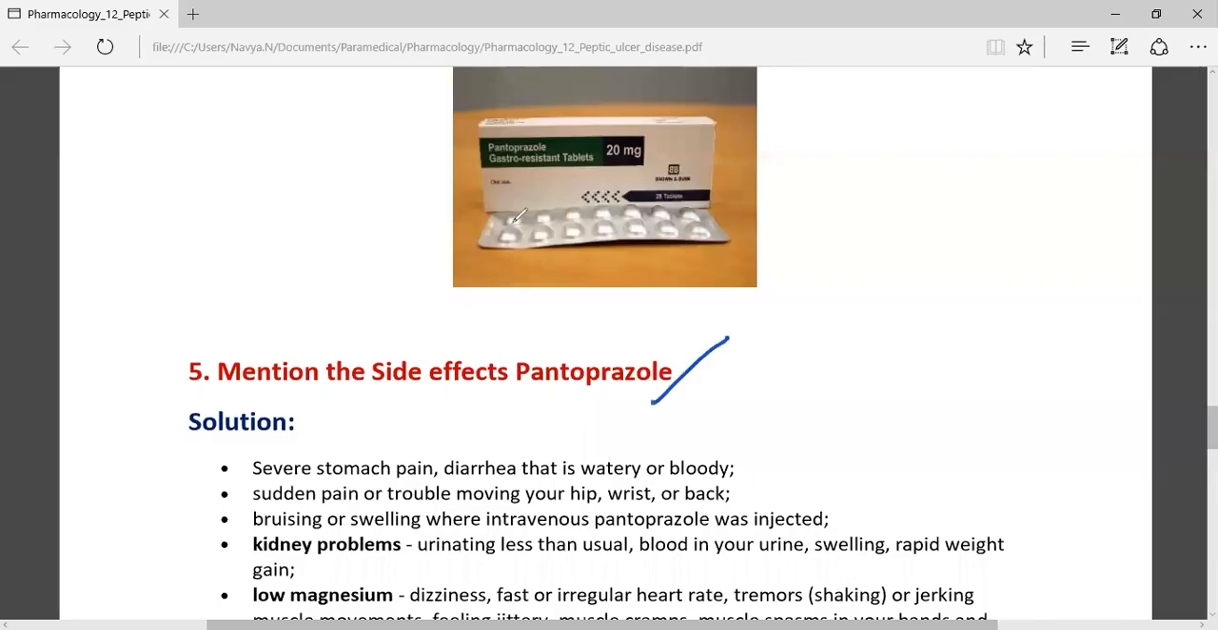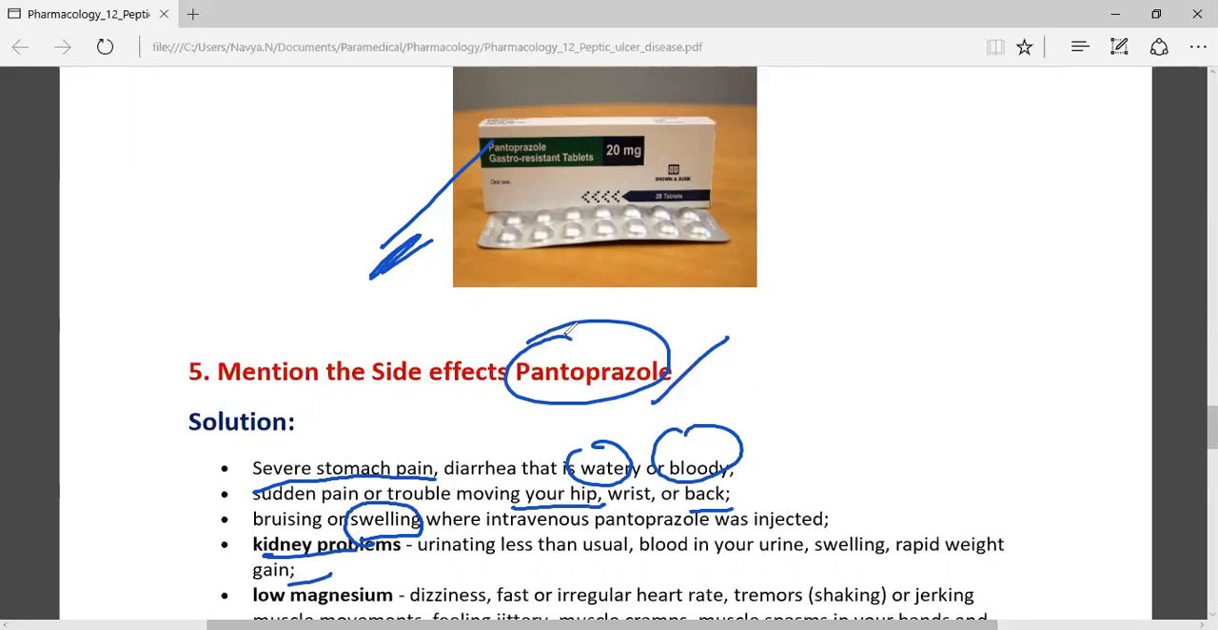Pantoprazole is a tablet medication given to this type of patient. The side effects, if patients consume too much of this tablet, include severe stomach pain, diarrhea that is watery or bloody, and sudden pain or trouble moving the hip or wrist, and back pain. These types of pain are very common for this medicine. Swelling is also very common when intravenous pantoprazole is injected.